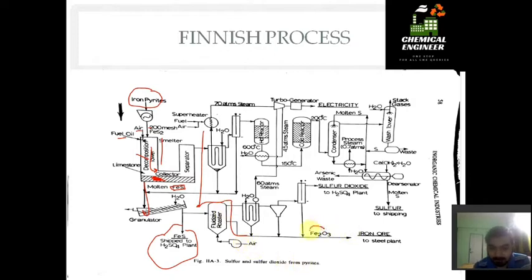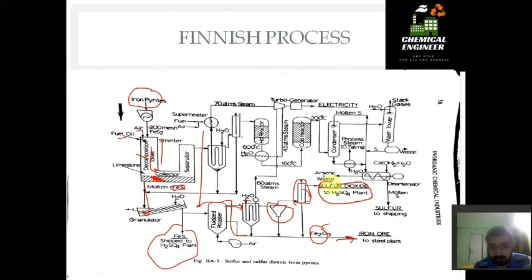Here, Fe2O3 is obtained directly, and that Fe2O3 is used in a steel or iron ore plant. So we have separated Fe2O3 from the bottom. The SO2 gas obtained from the bottom is first heated using water or steam. When this gas is heated, it is then centrifuged, and we do some further purification using a process, and this stands for the purification and pressure control. From this we get the sulfur dioxide.